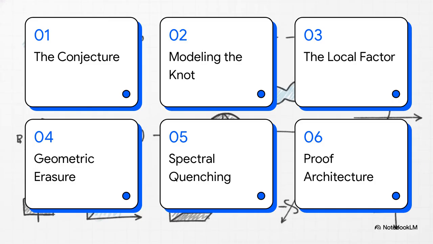Here's our roadmap for today. We'll start with the Bass-Quillen conjecture itself, then model the algebraic knot, unroll the local factor, move into geometric erasure via GRR, hit holographic and spectral quenching, and finally, look at the complete proof architecture. Let's get right to it.